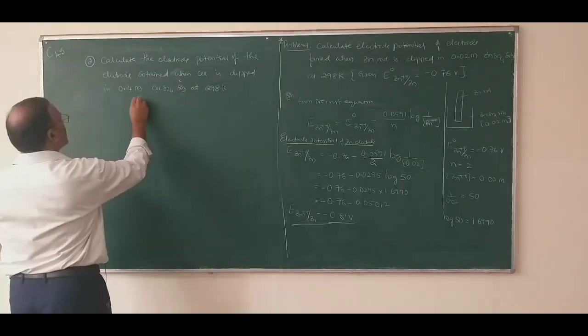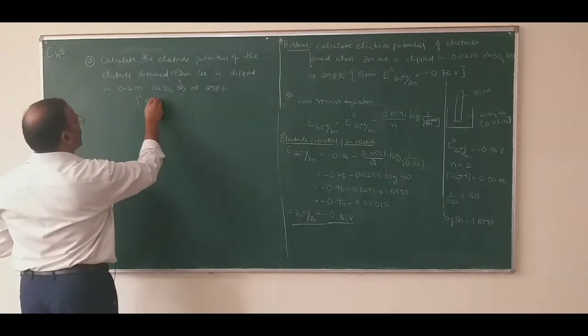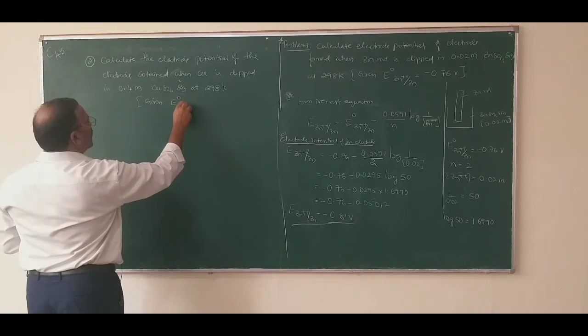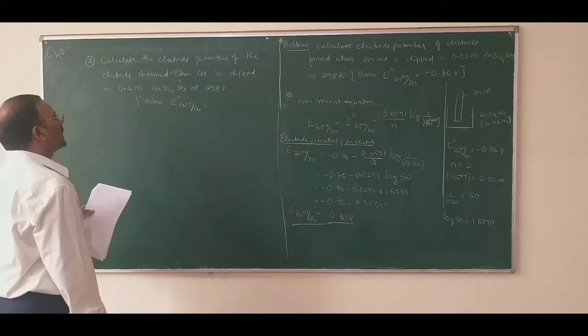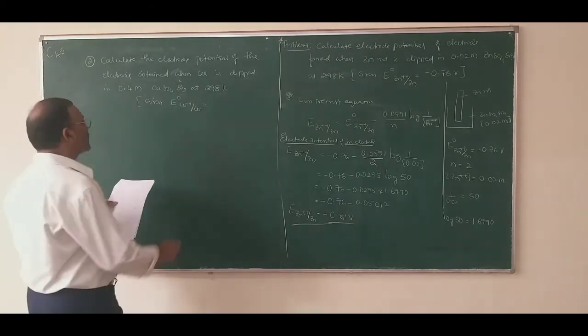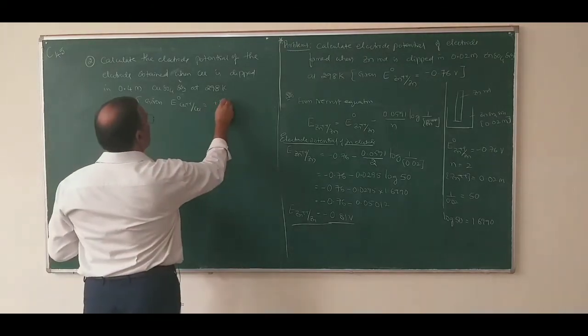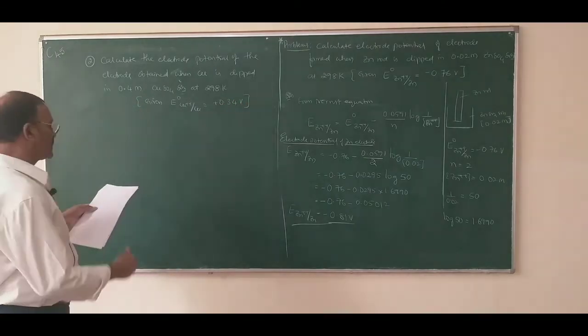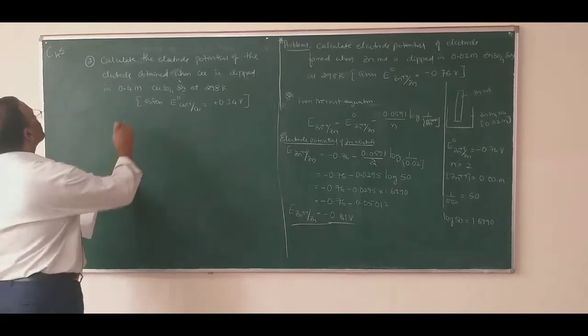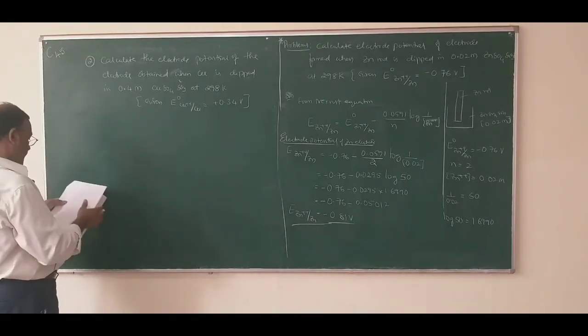In bracket, given E naught of Cu2 plus bar Cu, that is the standard electrode potential of copper, is equal to plus 0.34 volt. So you work out this problem.